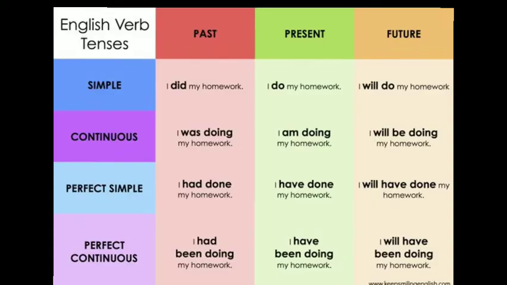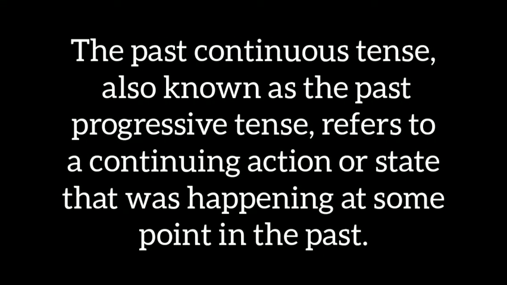Now let's move on to the next form, that is past continuous. The past continuous tense, also known as the past progressive tense, refers to a continuing action or state that was happening at some point in the past.